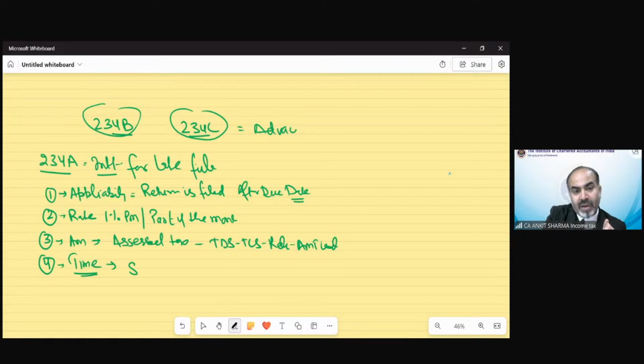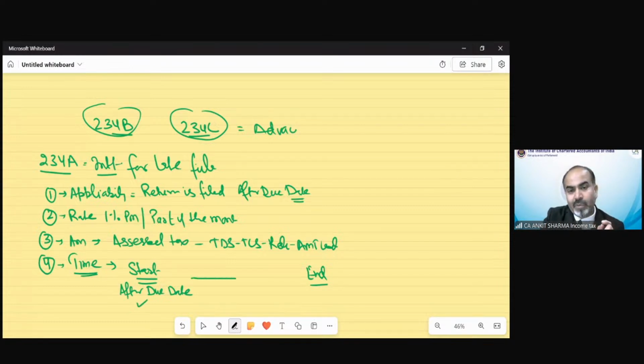Any time calculation, we need 2 points, start and end. The start date would be automatically on or after the due date. The due date was 31st of July. That means the start date would be after due date. So if the due date is 31st of July, the time starting for the purpose of calculation would be 1st of August. If the date of ITR is 31st of October, the date would be 1st of November. If the date is 30th of November, the time start would be from 1st of December. So the start date would be only after the due date.